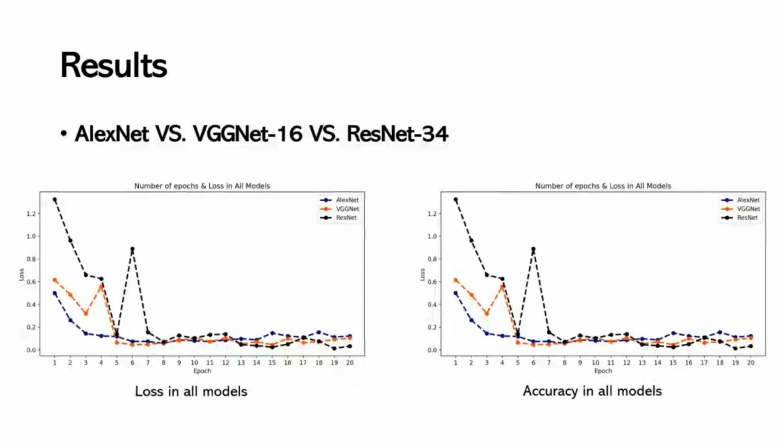I compiled all the plot results from AlexNet, VGGNet16, and ResNet34 to compare their respective loss and accuracy values based on their validation sets. All the models exhibit similar trends, consistently decreasing in loss and increasing in accuracy values. There are some occasional sudden changes in the graph, but such fluctuations are not problematic as the values quickly converge back to their original values. This suggests that all the models implemented in this research are effective for the specific image processing tasks, especially for handling the driver behavior image detection tasks.